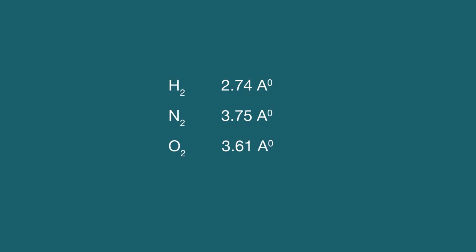For example, for hydrogen, nitrogen, and oxygen molecules, the values are 2.74 angstrom, 3.75 angstrom and 3.61 angstrom respectively. Suppose the two colliding molecules are not identical, then the collision diameter sigma will be equal to the average of the diameters of the two molecules.